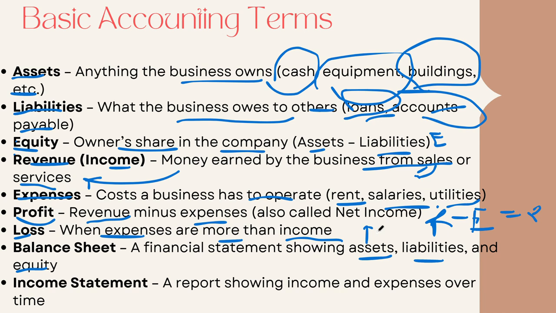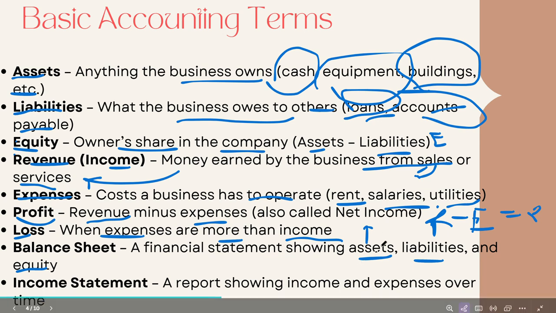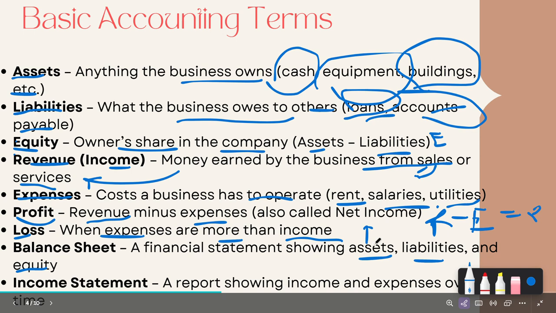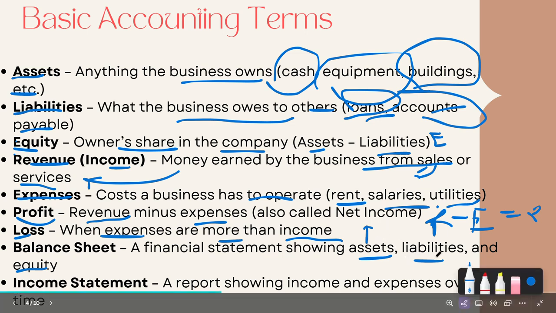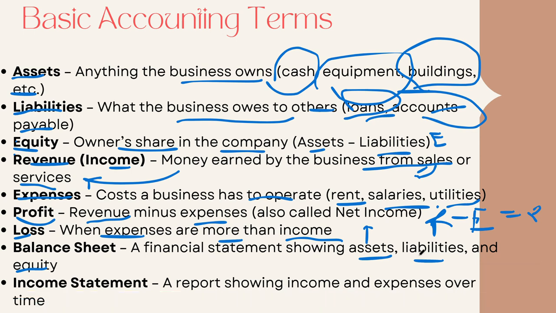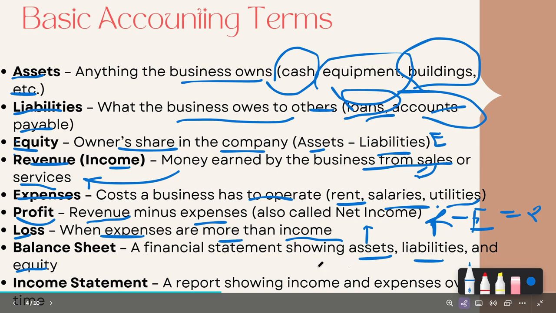A current asset is only used for 1 year. Maybe that asset is only used for your current time. It does not go beyond the 1 year. If it goes beyond the 1 year, that's called a non-current asset. Liabilities are also for the time being, maybe for 1 year. Within 1 year you use that and you pay what is owed within 1 year. If it takes longer, that's called non-current liabilities. And equity, as I mentioned before, we talk about that.